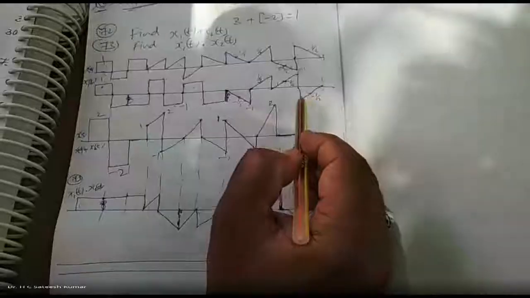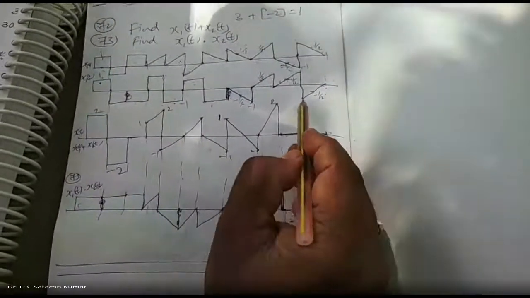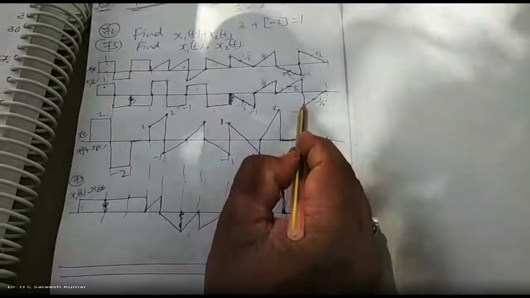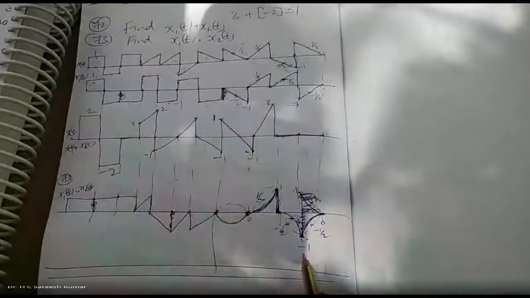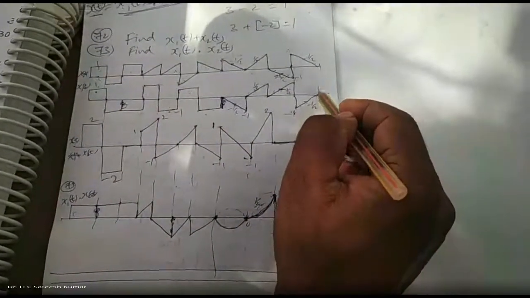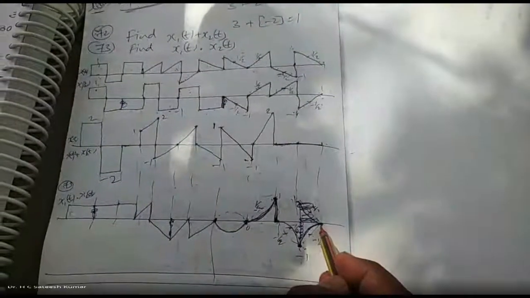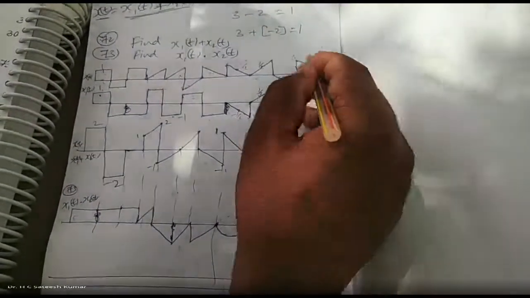Next, see these two. This is also a ramp. Go to the endpoints. 1 into minus 1 into minus 1 into 1 is what? Sorry, minus 1 into 1 is minus 1. We'll get minus 1 here. Next, go to the endpoints: 0 into 0, you will get 0. So therefore, between minus 1 and 0, you will get a ramp because t into t is t square.